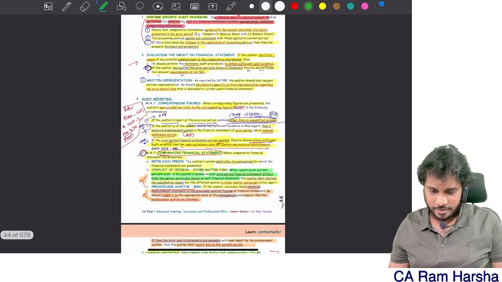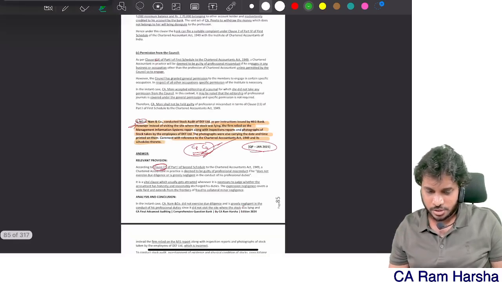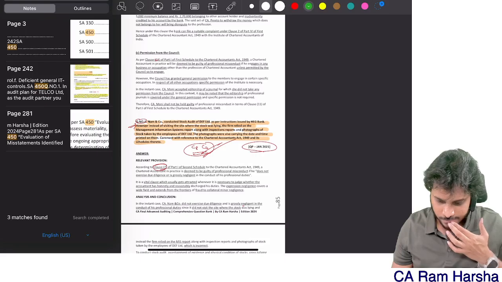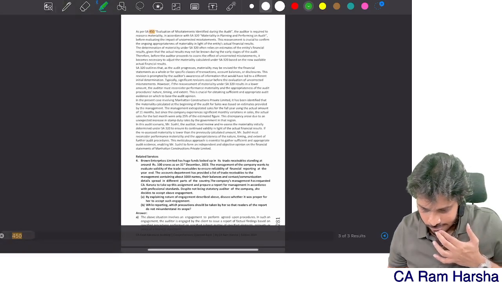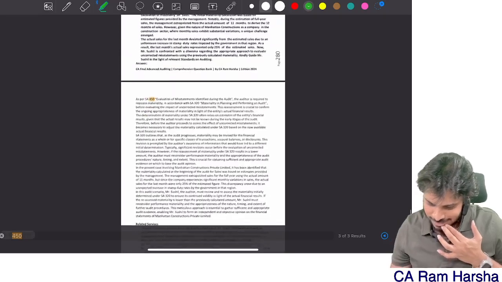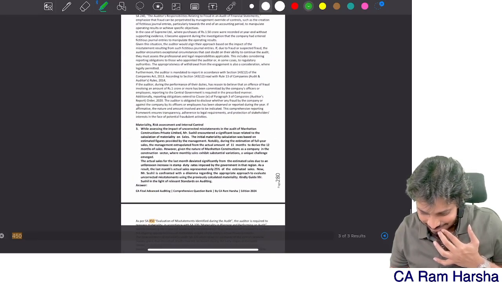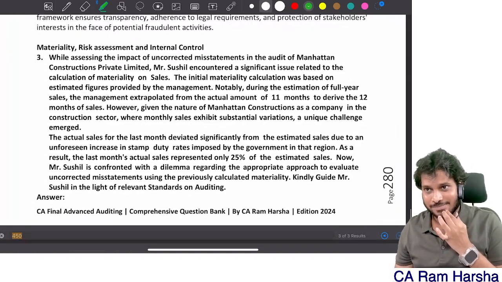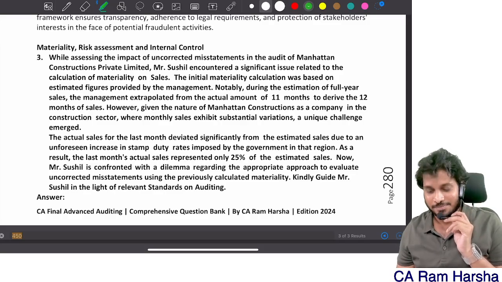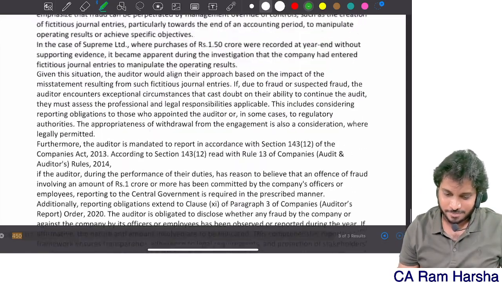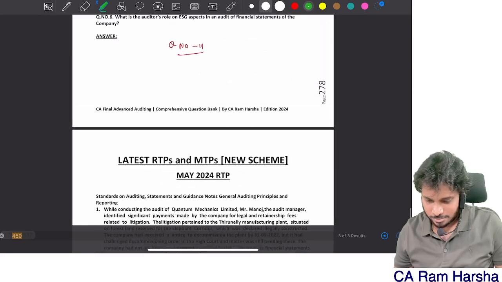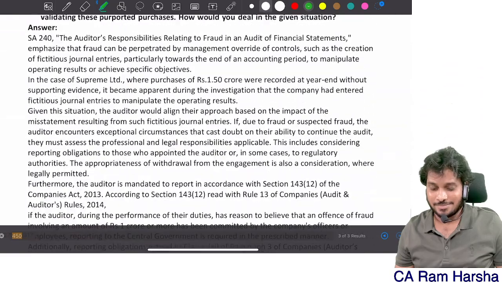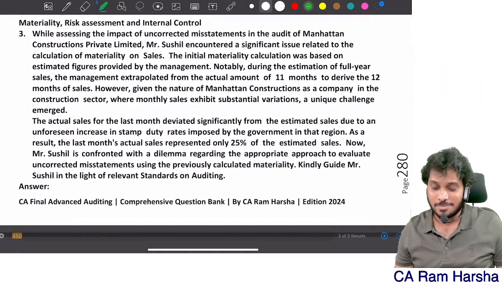In our book, do we have some questions on SA 450? Any question on SA 450? Same question is there. In our book it is there. Same question. In the May 24 RTP it is there.